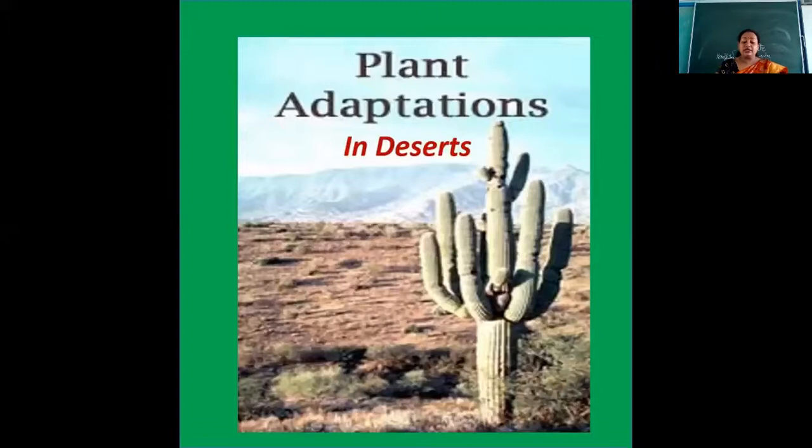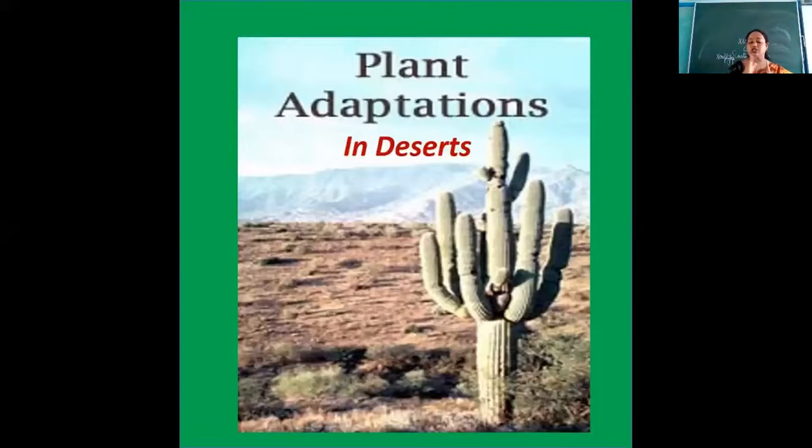Now, since the desert plants live in extremely dry climate, they show certain adaptations to conserve water. Not only do they conserve water, they also prevent the loss of water.